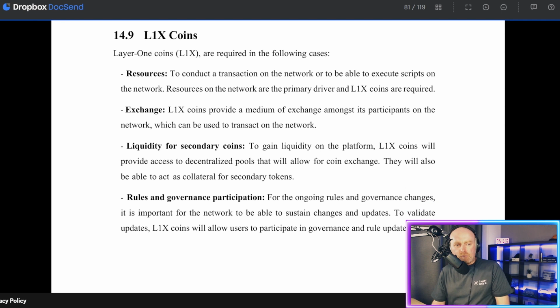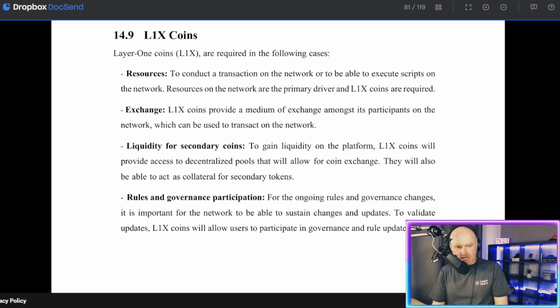14.9. L1X coins. Layer 1X coins are required in the following cases. Resources: to conduct a transaction on the network or to be able to execute scripts on the network. Resources on the network are the primary driver and L1X coins are required.